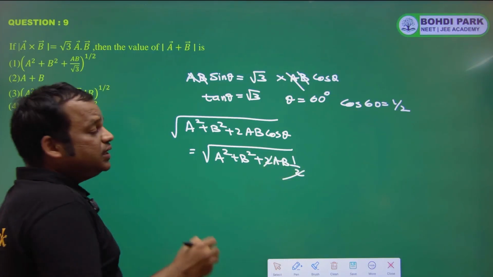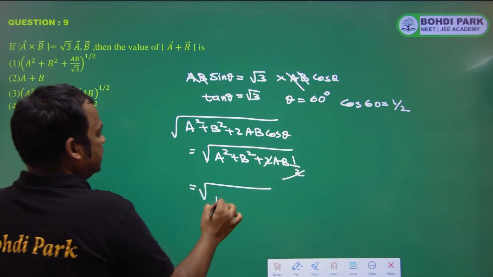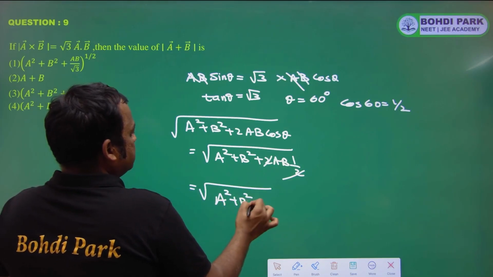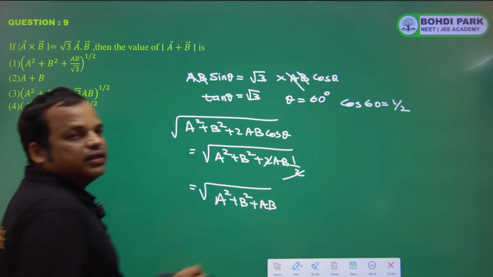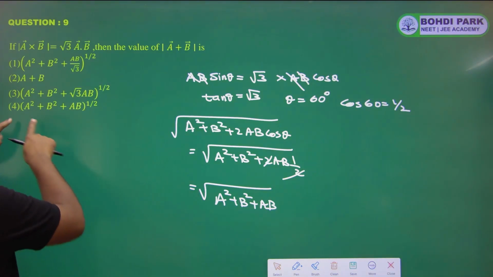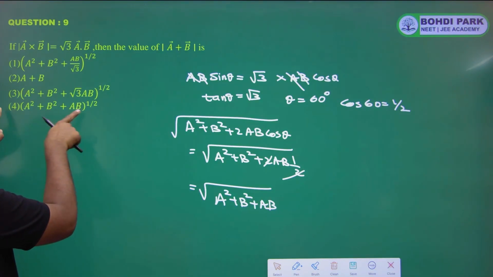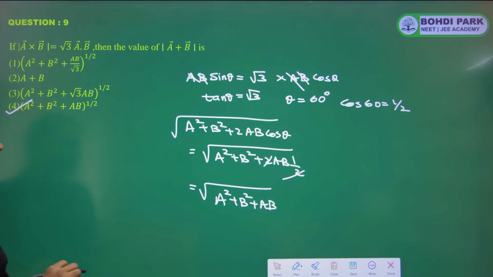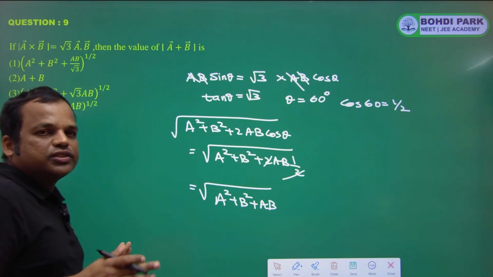This 2 cancels, so we get square root of a square plus b square plus ab. So this is the fourth option. Now next question.